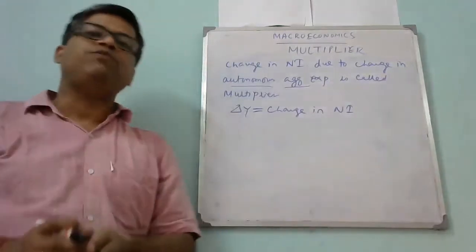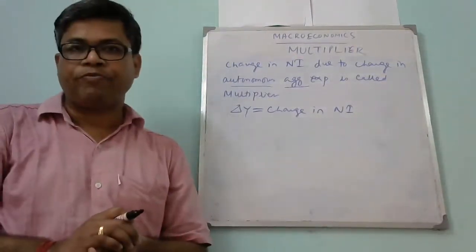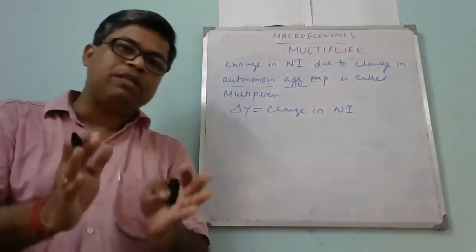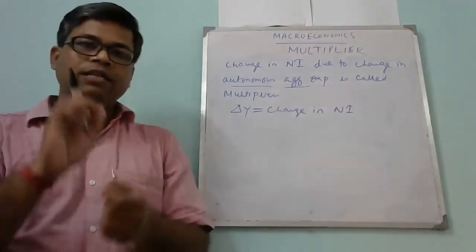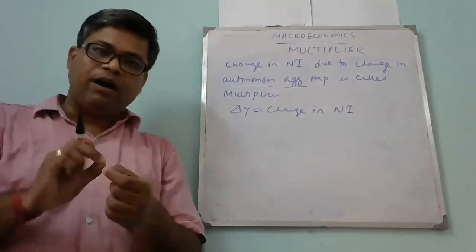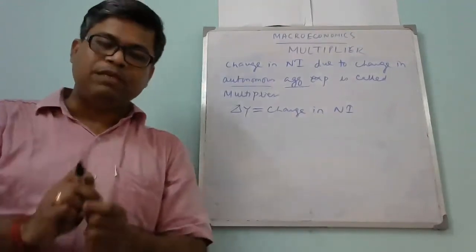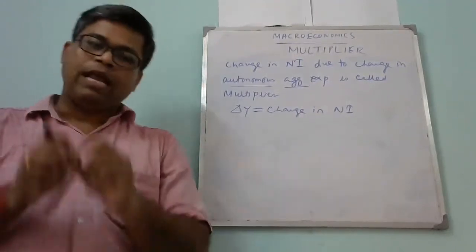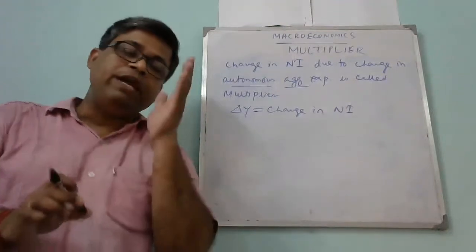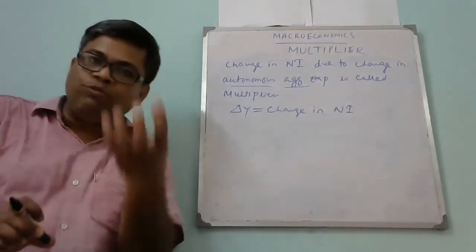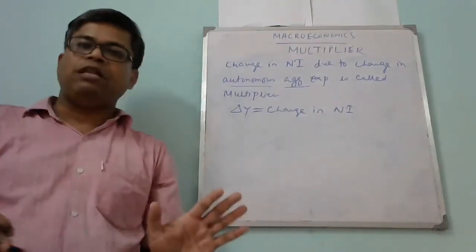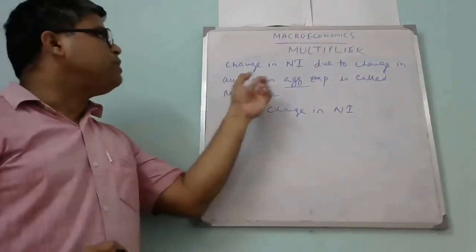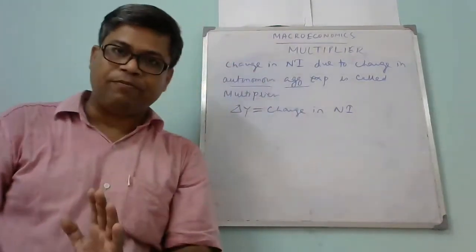There are different types of autonomous aggregate expenditure. In my last few videos, I have already discussed them. For example, in the consumption function, C equal to A plus BY, one part of consumption is autonomous consumption, and another part is called induced consumption. The autonomous consumption does not depend on the level of income. So that part of consumption is called the autonomous aggregate consumption expenditure.